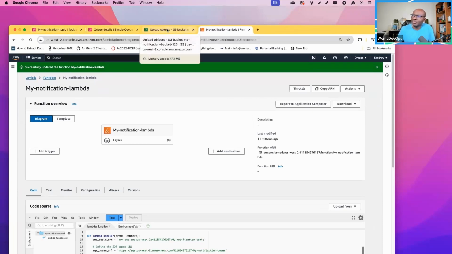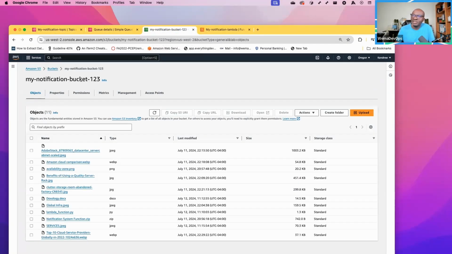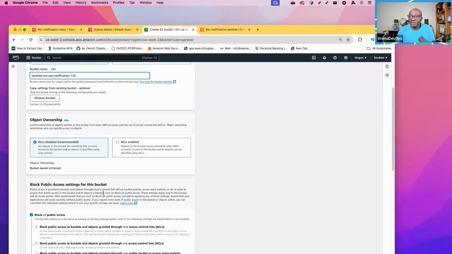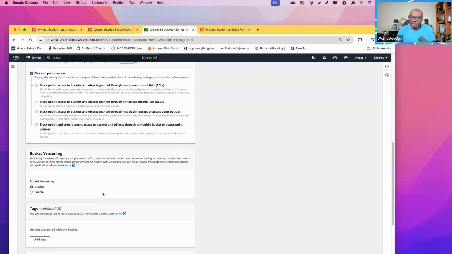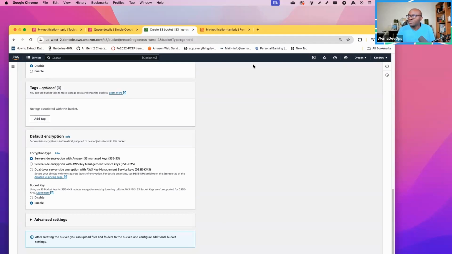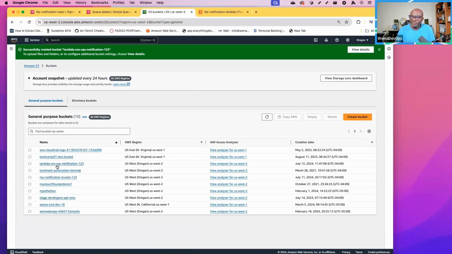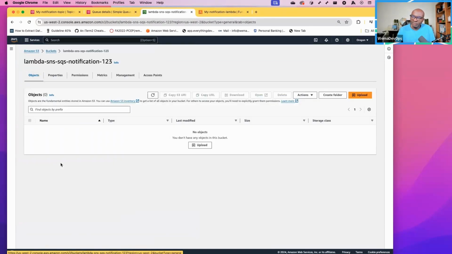So I now need to go to my S3 bucket. So within this S3 bucket, let me create a new bucket. Let me create a bucket, general purpose, and I'll just say Lambda SNS SQS notification, 1, 2, 3. So the name has to be unique. I'll leave everything as default. Then I'll go ahead and create the bucket.